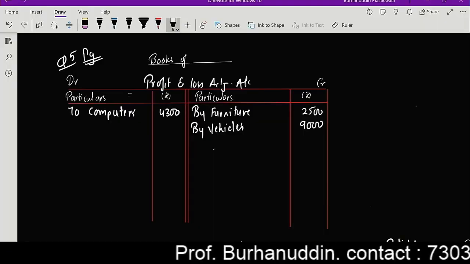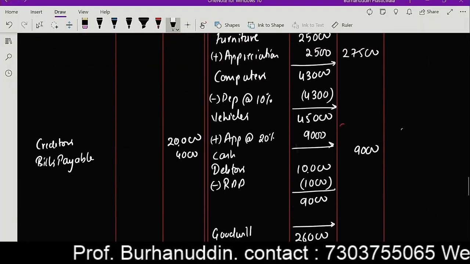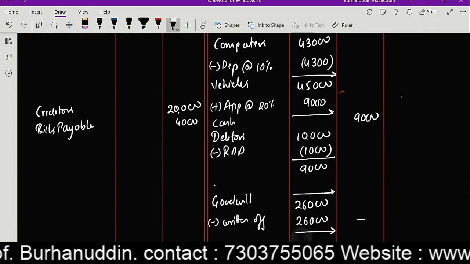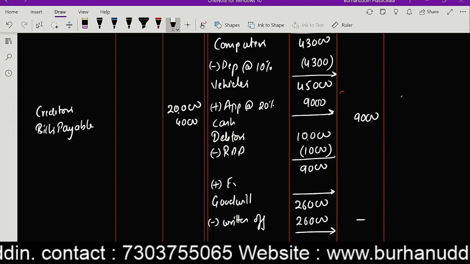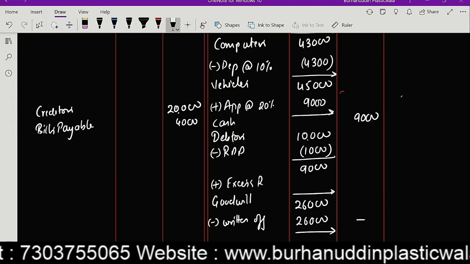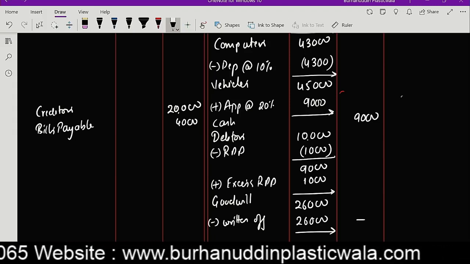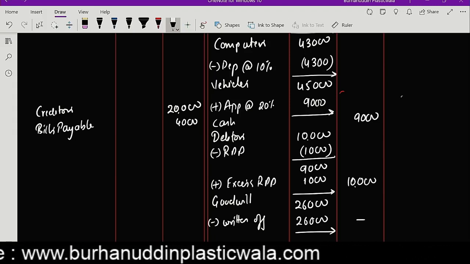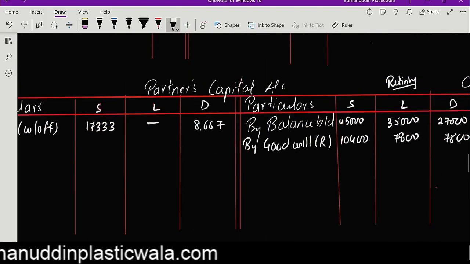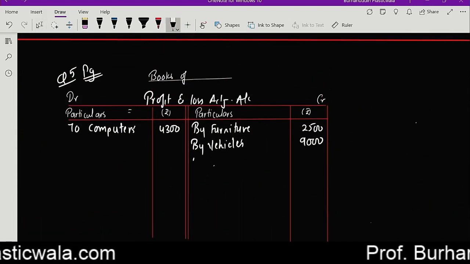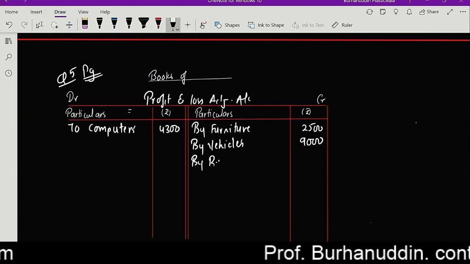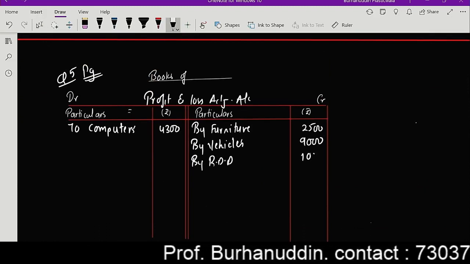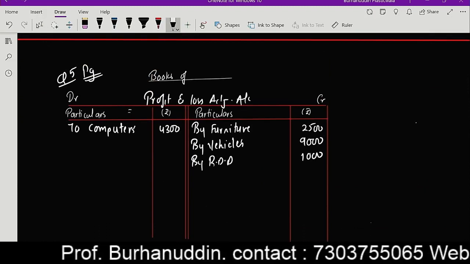RDD is no longer necessary. So guys, can I say I have to write back the RDD? So I'm going to add this RDD. This becomes 10,000 and I'm going to add this back. So revaluation account or the profit loss adjustment account will be credited by RDD 1,000.